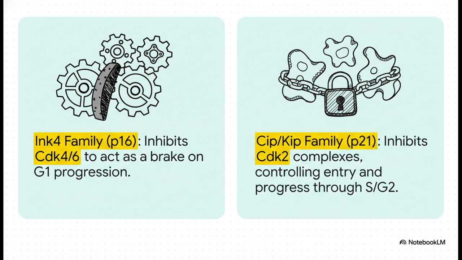Of course, regulation also requires negative control, brakes. This is the role of the CDK inhibitors, or CKIs. They fall into two main families. The INK4 family, which includes P16, specifically binds to and inhibits the G1 CDKs, CDK4 and CDK6. The other family is the CIP/KIP family, including P21. These inhibitors target the CDK2 complexes, thereby controlling entry into S phase and progression through S and G2.